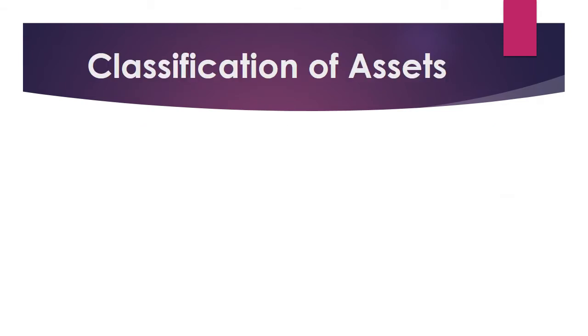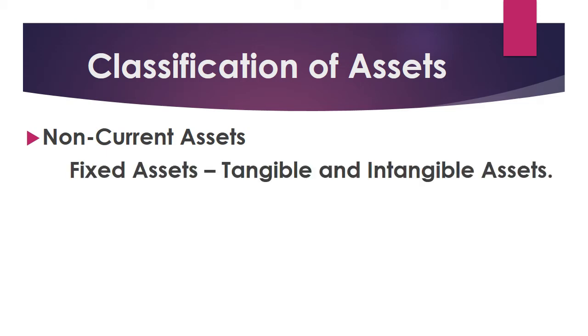Now we are going to learn about the classification of assets. In assets, we have different classifications. So in accounting, as we look into everything very specifically, we need to know the different classification of assets. So let's see that. So first, classification is non-current asset. So under non-current asset, we have fixed assets.